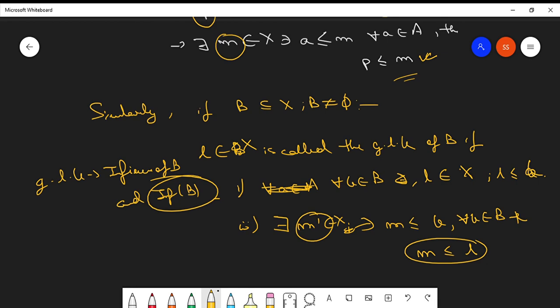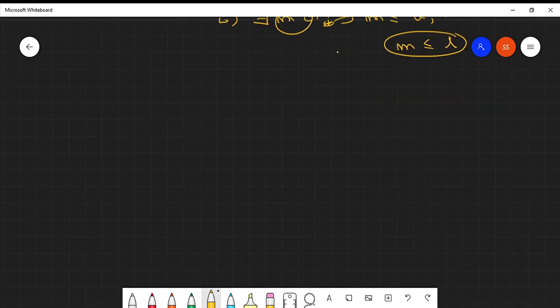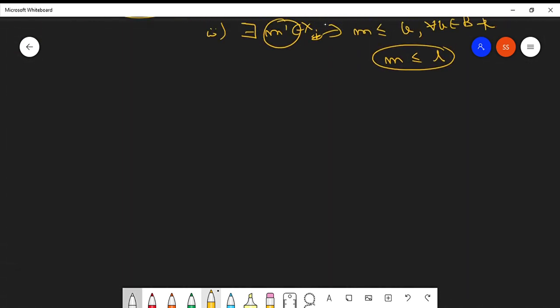Now arises the concept of maximal and minimal elements. When you first get introduced to these terms, you often seem to get confused about the difference between a maximal element and the supremum of the set. So let's first write the definition and then understand the difference.